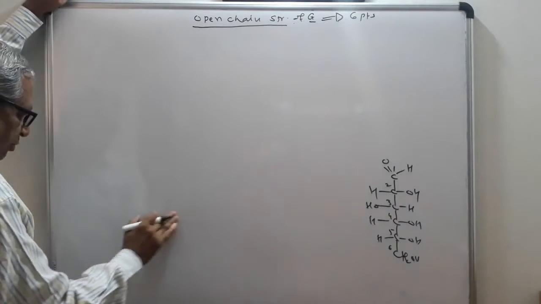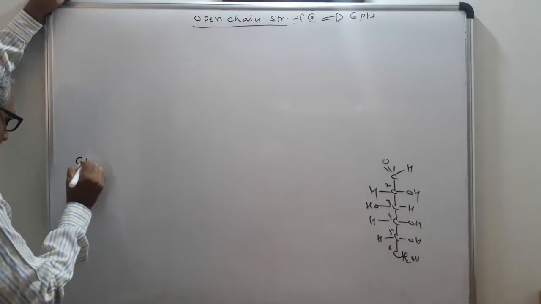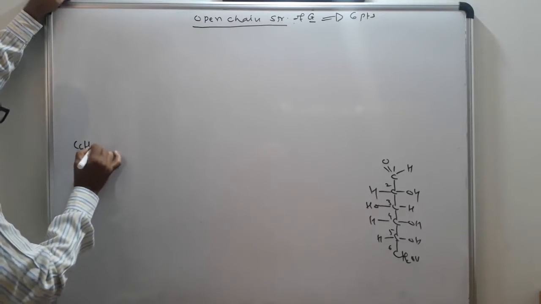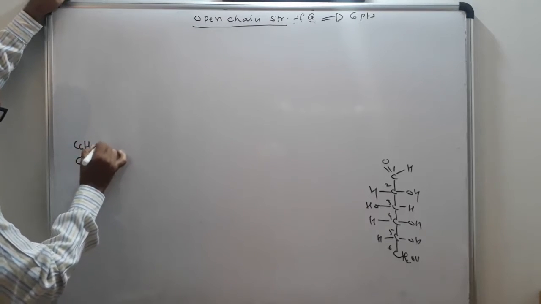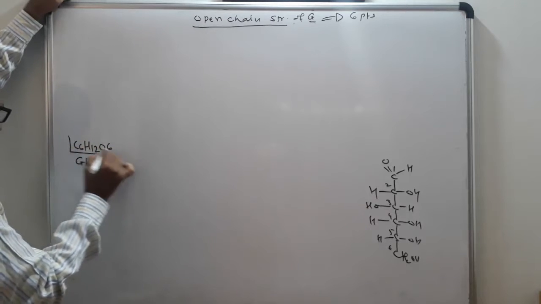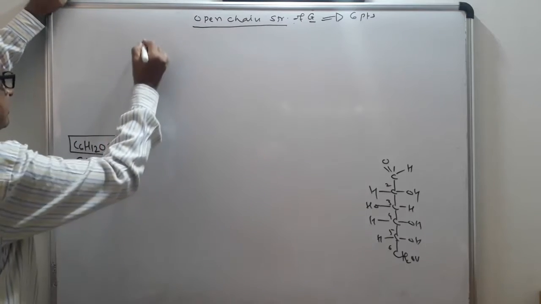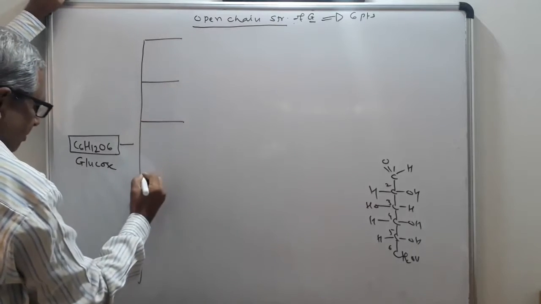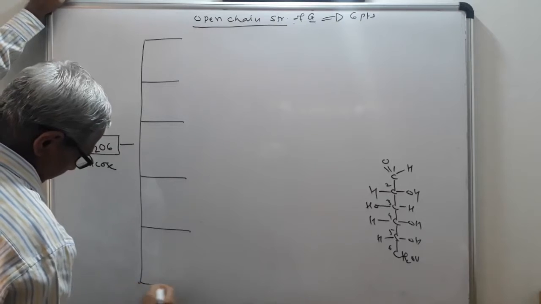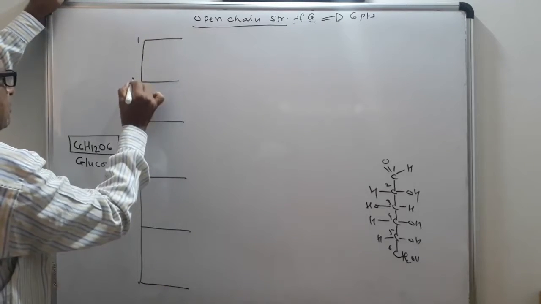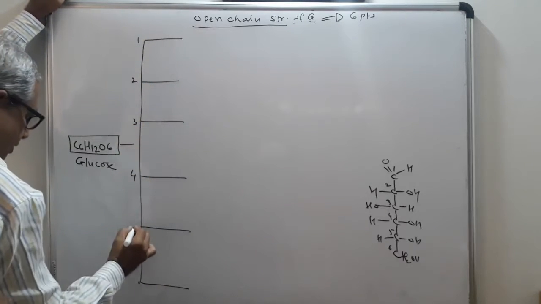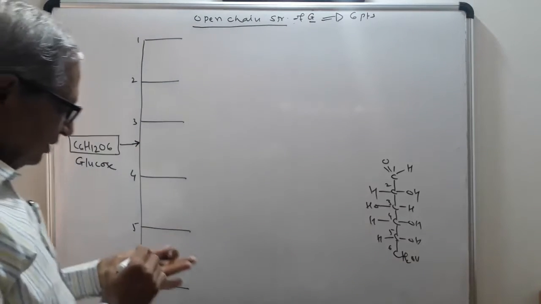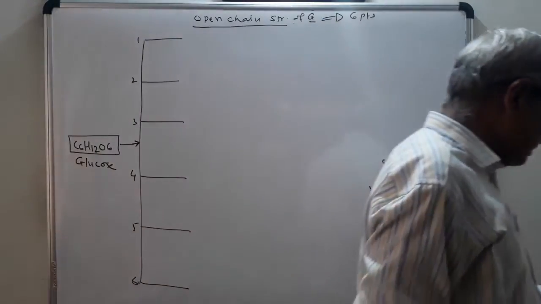So the first important point, glucose, which can be shortly written as C6H12O6. See the 6 important points here. These 6 points you have to explain step by step.